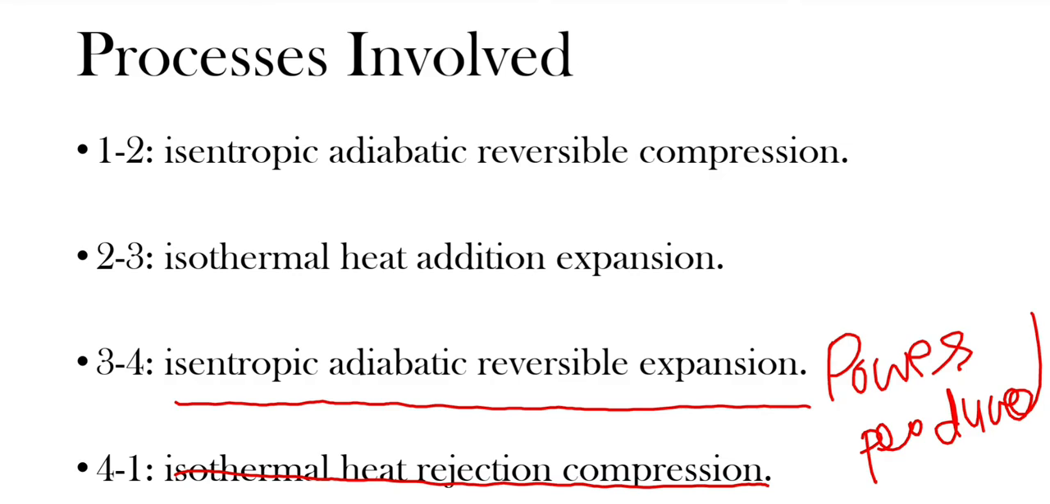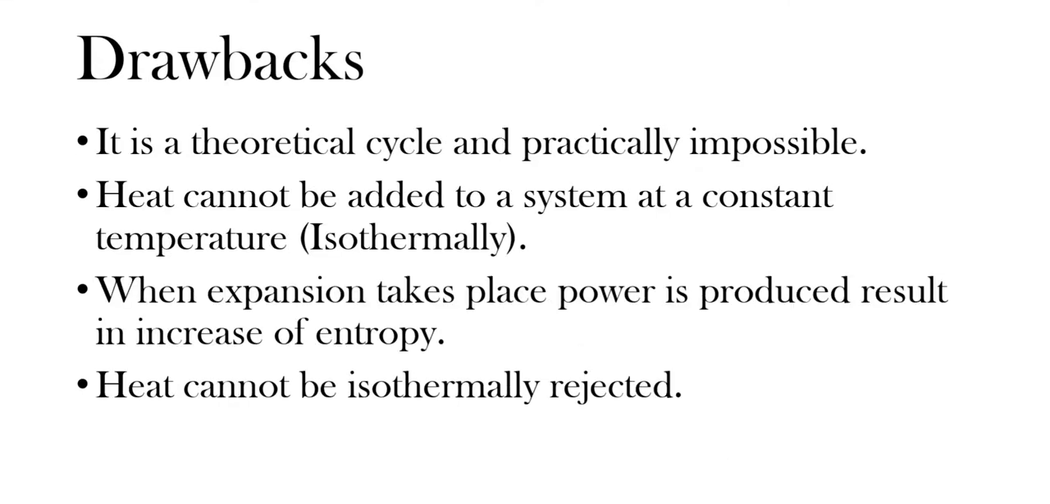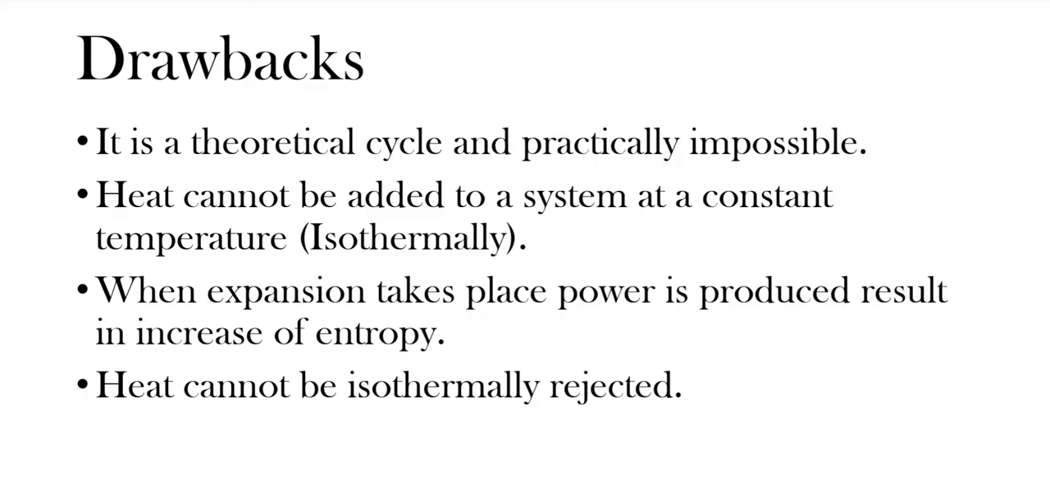So we understood the processes involved in the Carnot cycle. Now let's study the drawbacks of the Carnot cycle. We know that it is an ideal cycle and practically it is not possible. So why is it not possible? It is a theoretical cycle and practically impossible.